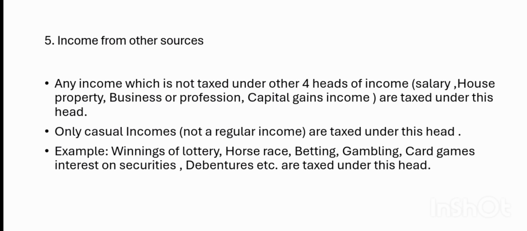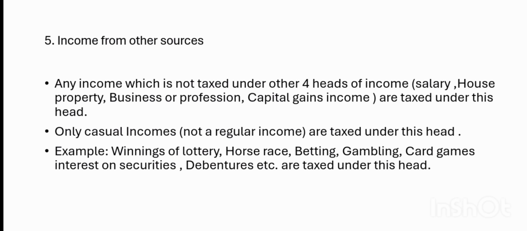The last head of income is income from other sources. This is the easiest source of income to calculate, because incomes which are not assessed or taxed under the other four heads, which are salary, house property income, business or profession income, or capital gain, are taxed under the head income from other sources.